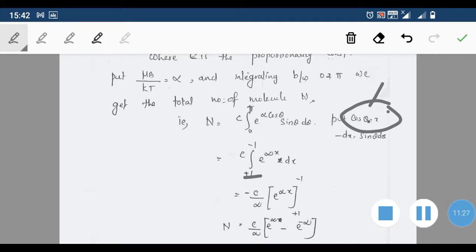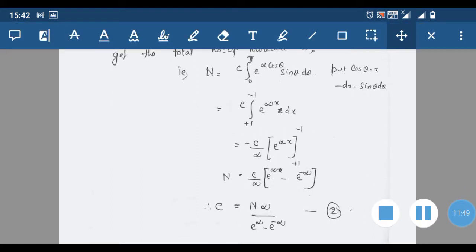So this minus taken outside, minus C, integrate e raised to alpha x, which is e raised to alpha x divided by alpha. So it is minus C by alpha taken outside. Then within the limit, we have to apply e raised to alpha x from +1 to -1. So substituting this value, we get C by alpha.